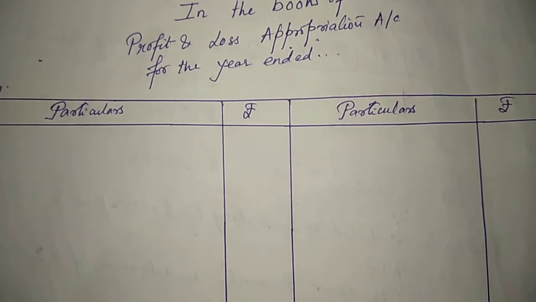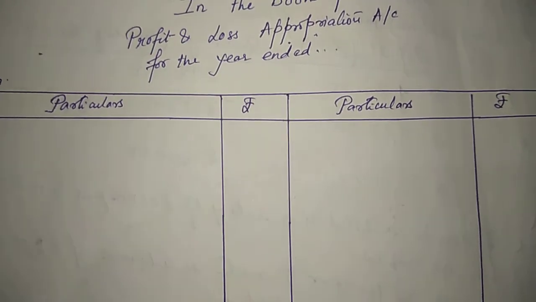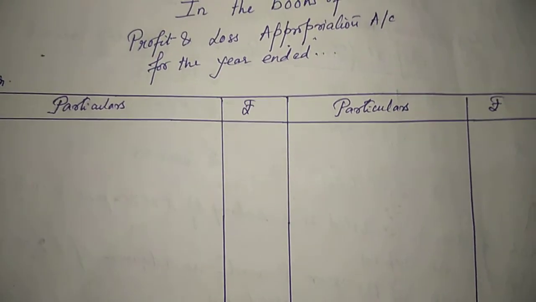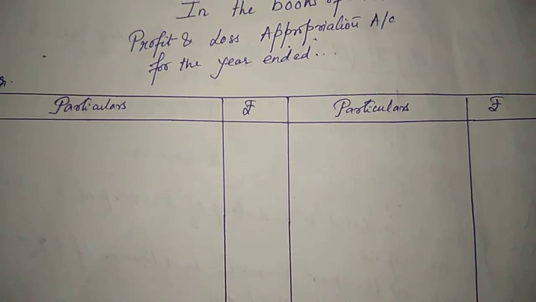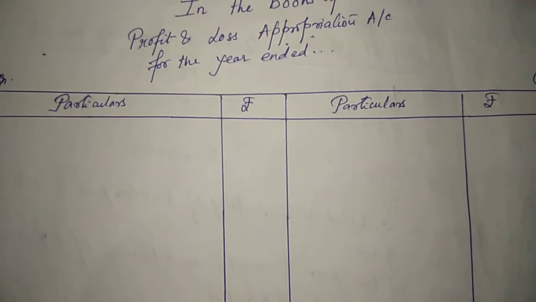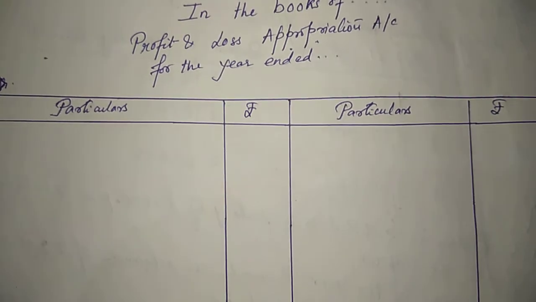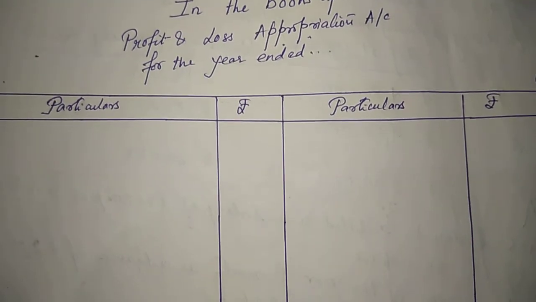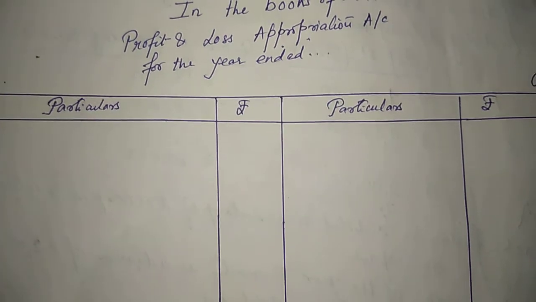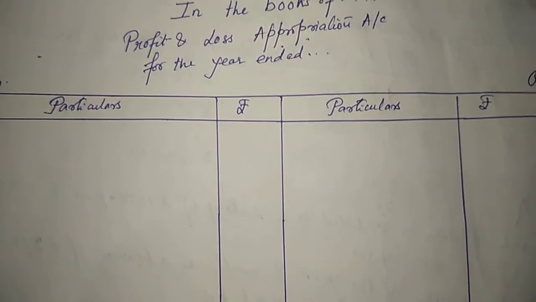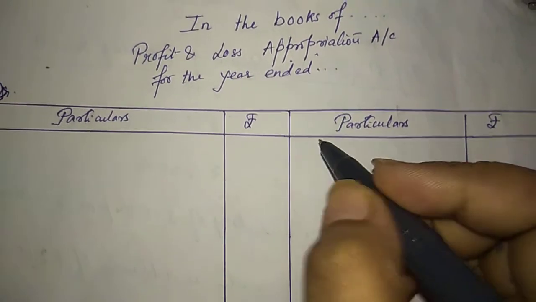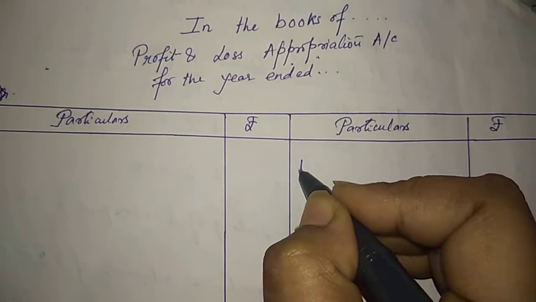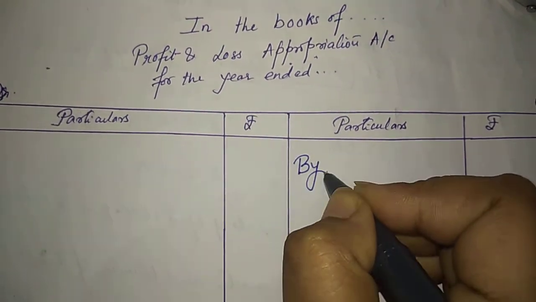In profit and loss account, what do we write? We write by gross profit, then we charge all the expenses, right? And then we find net profit. So profit and loss account is a charge against profit. I am charging all the expenses against my gross profit, and I am arriving at my net profit.